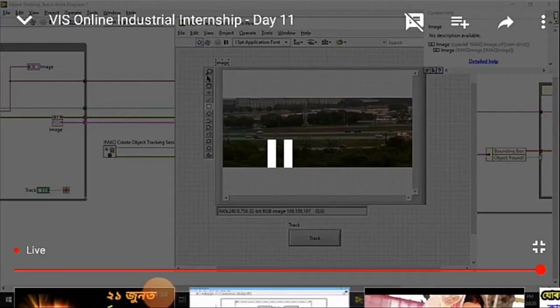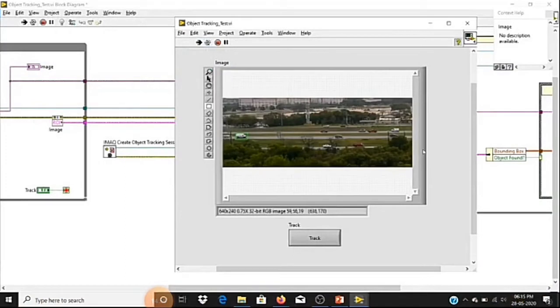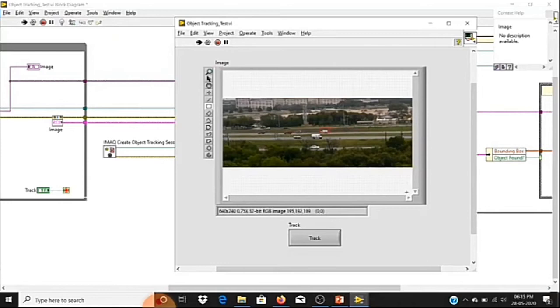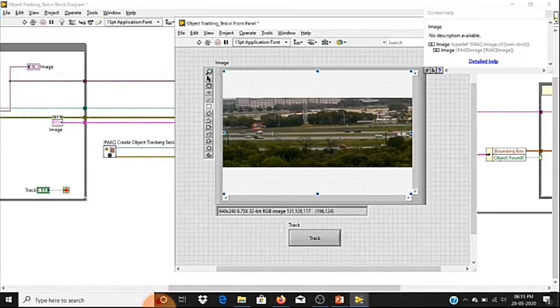Let me run this with another object. Let me choose this one. I'll press track. If I want to remove this green color, I can simply right click and choose clear ROI. That is an ROI. This red color box is an overlay, so try to differentiate between these. Right now we are getting a red color box.